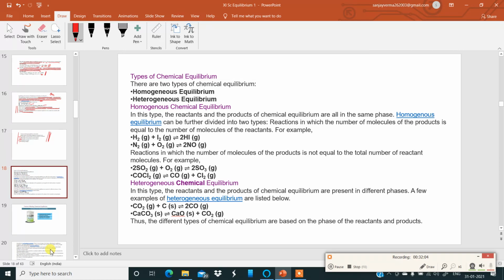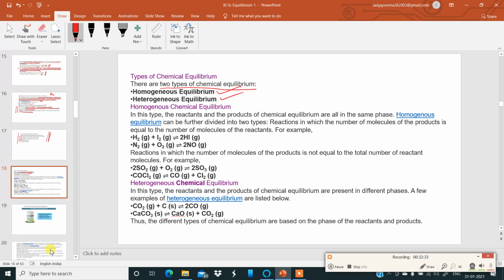You must be having a good idea about chemical equilibrium. What is chemical equilibrium? In a reversible reaction, when the rate of the forward reaction is equal to the rate of the backward reaction, then we call it chemical equilibrium, which is dynamic in nature. Now here, types. There are basically two types of chemical equilibrium. The first one is homogeneous equilibrium and the other one is heterogeneous equilibrium.